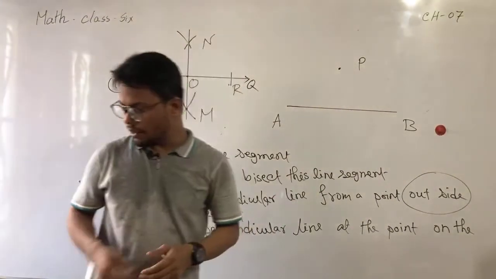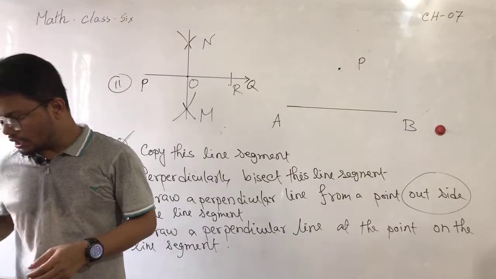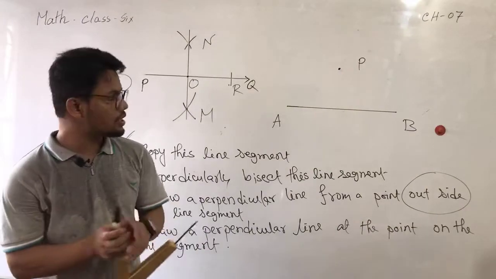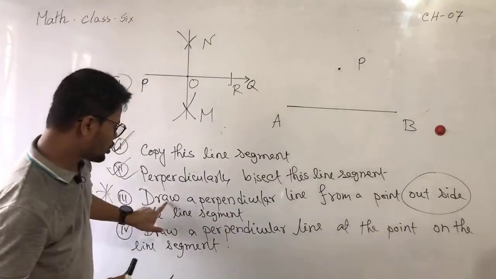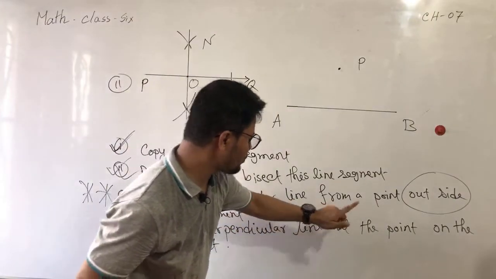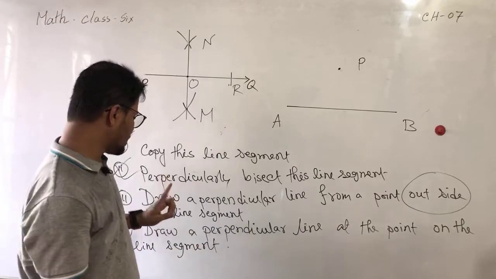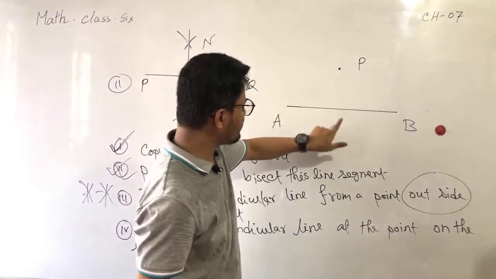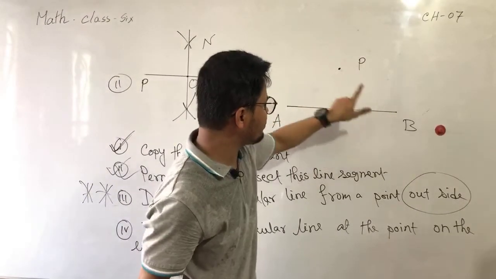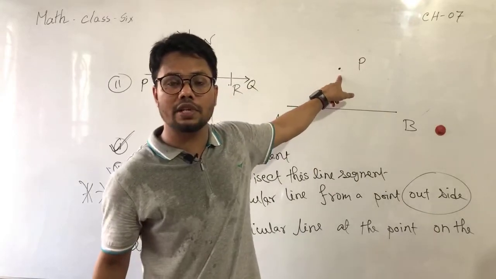My dear students, inshallah, now we are going to start the second part. Draw a perpendicular line from the point outside the line segment. Our question information is done. Now we will draw a perpendicular line on the line segment AB from the point P, which is outside the line segment AB.